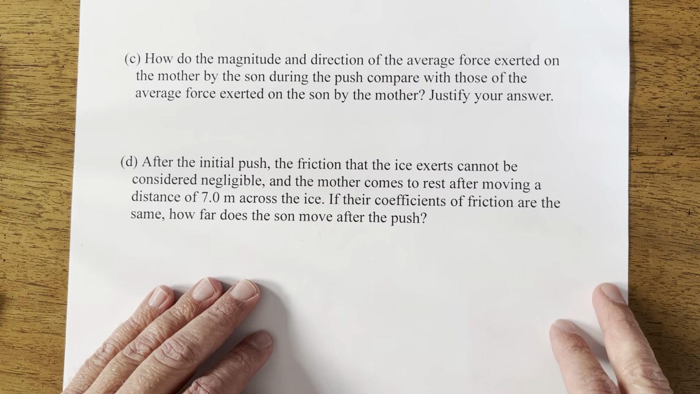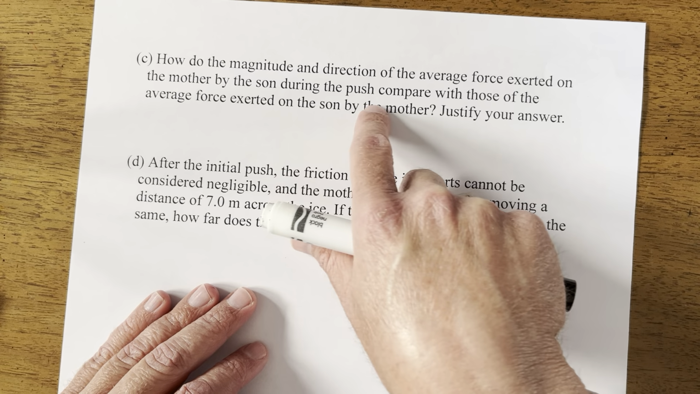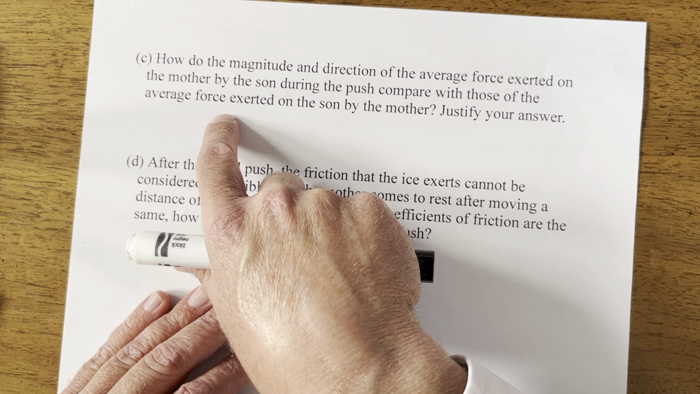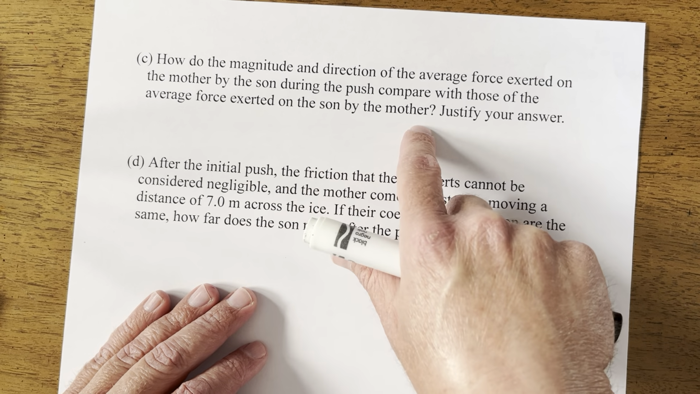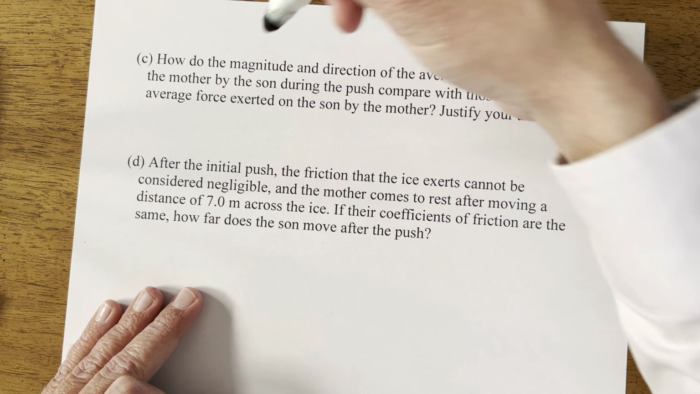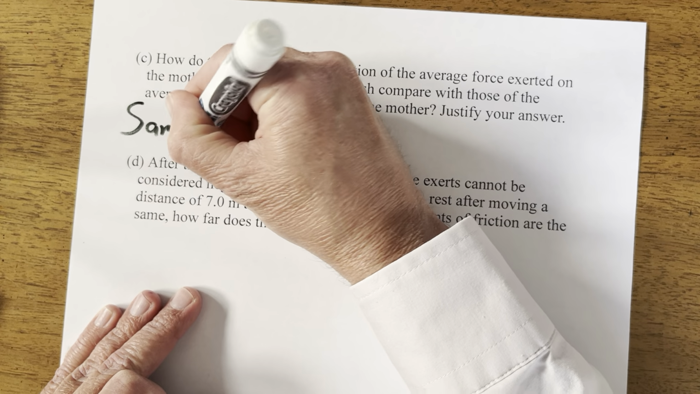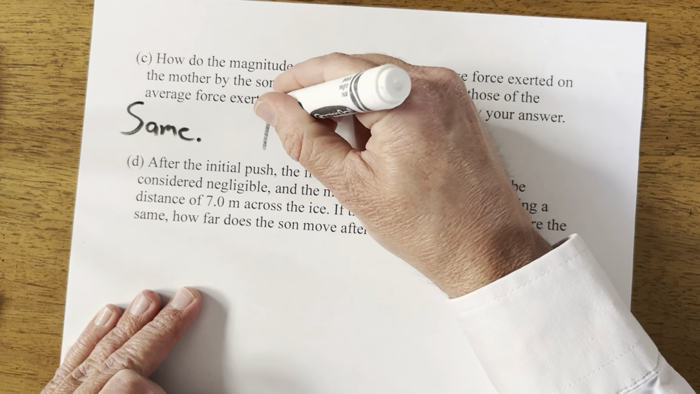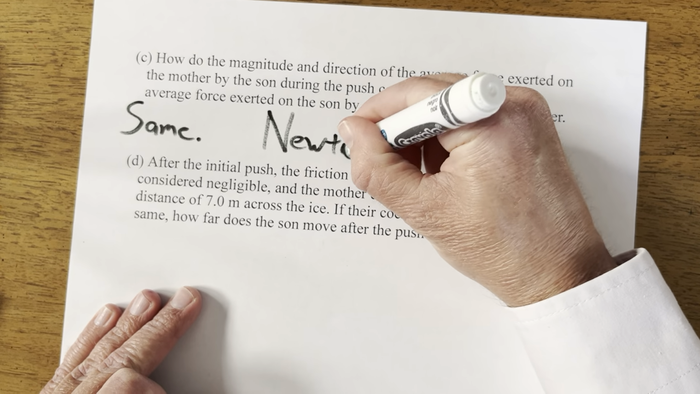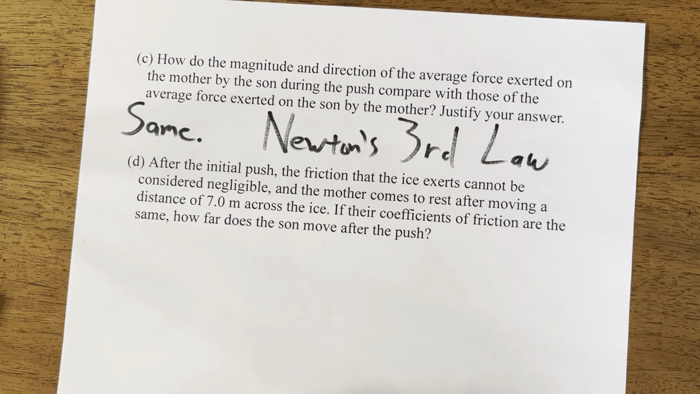It says, how do the magnitude and direction of the average force exerted on the mother by the sun during the push compare with those of the average force exerted on the sun by the mother? So on the mother by the sun and on the sun by the mother. Here's the thing, they are the same. And why are they the same? According to Newton's third law. So for every action, there's an equal and opposite reaction.